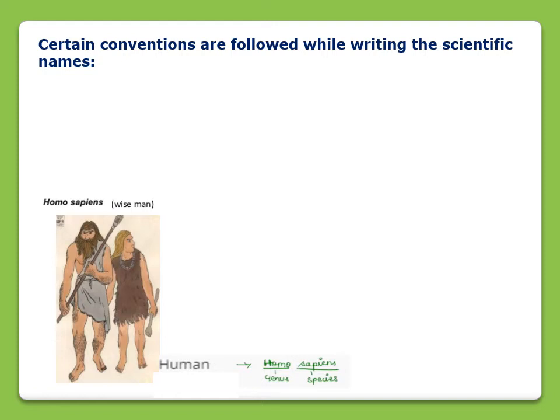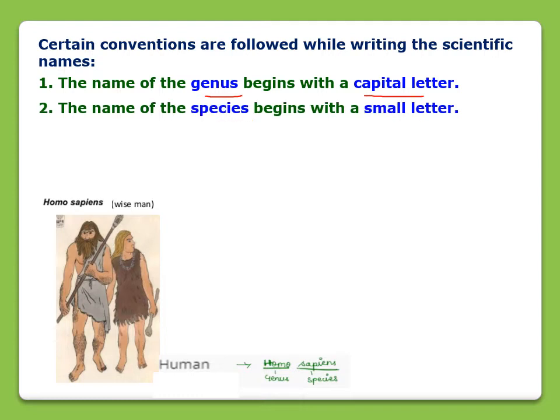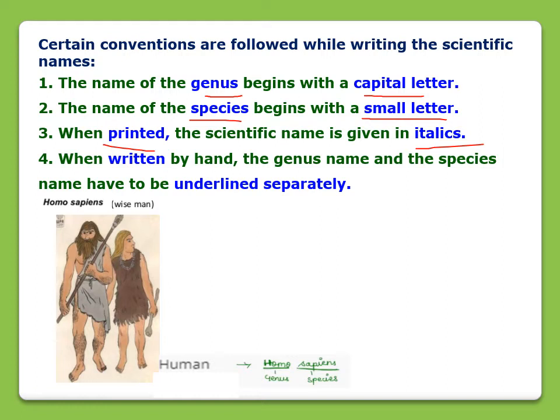When we are writing a scientific name, there are some conventions that should be followed. The first thing is the name of the genus should begin with a capital letter, right? The name of the species should begin with a small letter. The third point is if the name is printed, then the scientific name should be in italics. And if the name is written by hand, then the genus name and the species name have to be underlined